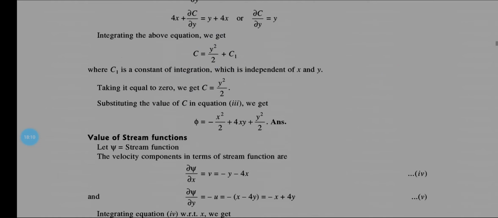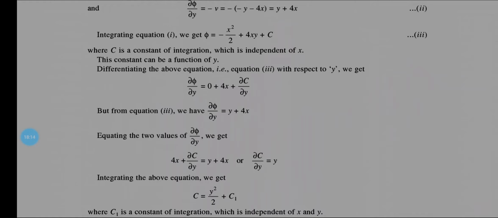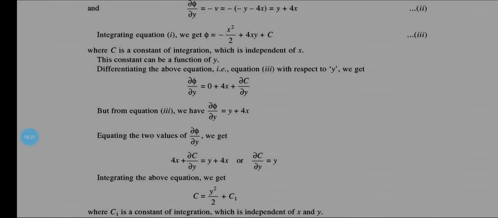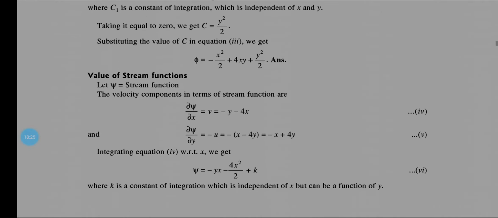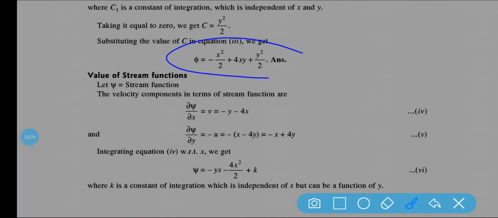this is your c, because you know that here you can see the value of phi. So here we are putting this value of c. If you put this value of c, you will be getting the answer. I hope it is clear how we can find out this phi. So it is the equation of phi. Phi is the velocity potential function. This is your one answer.